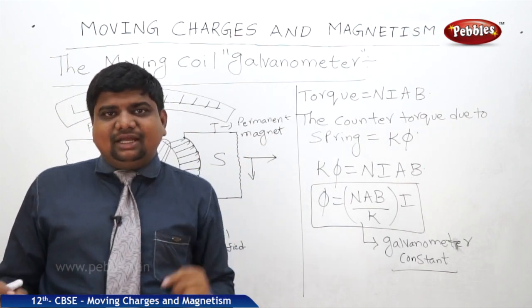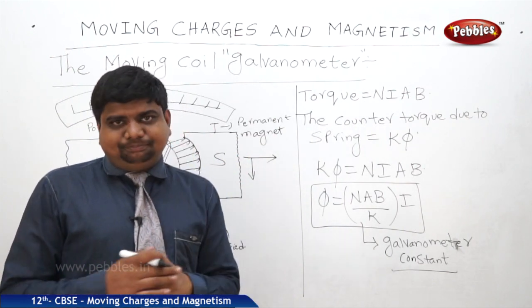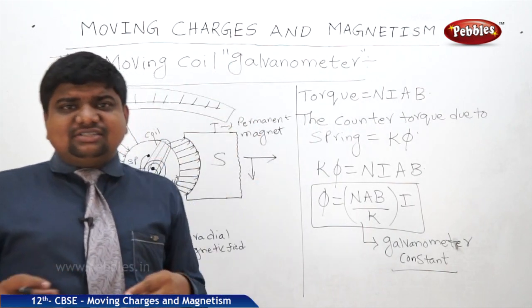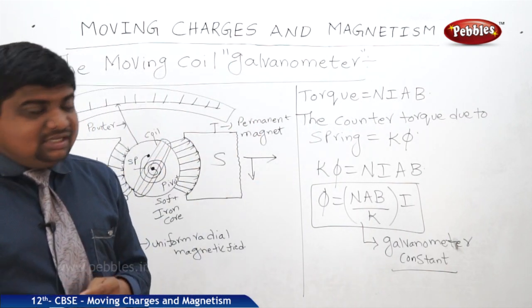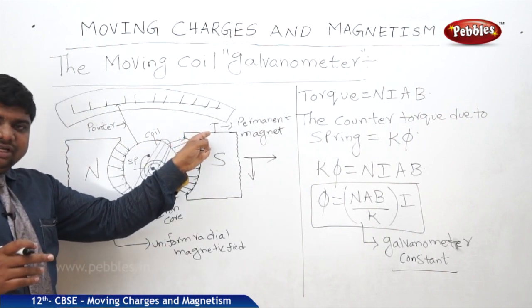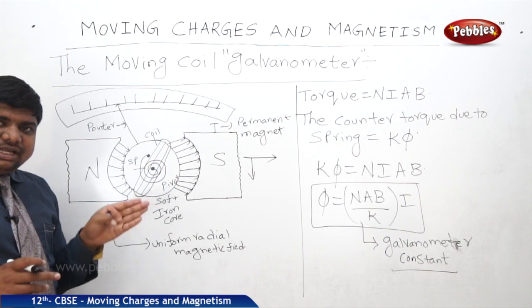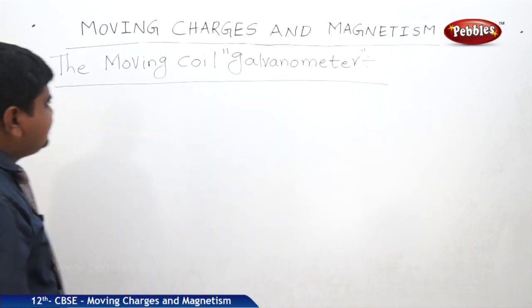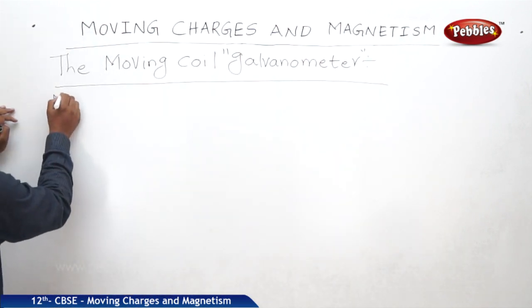V is equal to I R, I is equal to V by R. In series, we get R is equal to R1 plus R2 plus R3. Now we will see how the moving coil galvanometer acts as an ammeter as well as a voltmeter. Now we will see MCG as a meter.